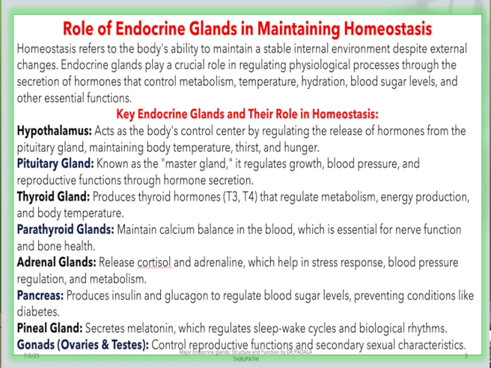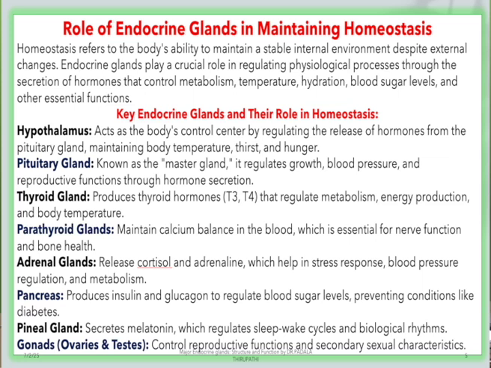The pituitary gland we can also call the master gland of the human body. It is the smallest gland with a big impact on human behavior and control over all the other endocrine glands. That is why we call the pituitary gland the master gland. The thyroid gland produces thyroid hormones, that is T3 and T4. The parathyroid gland maintains calcium balance in the blood. The adrenal gland releases cortisol and adrenaline. Adrenaline is also called the fight or flight hormone.